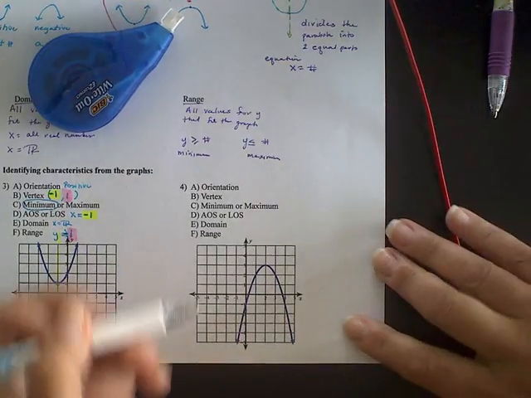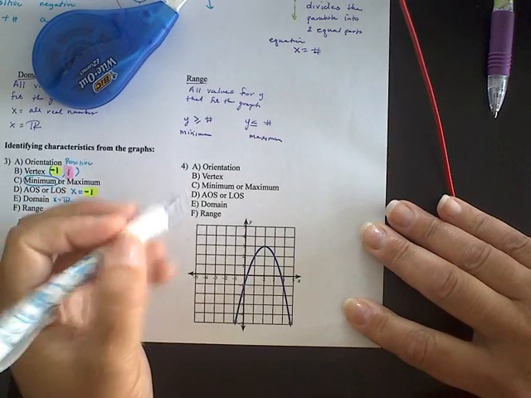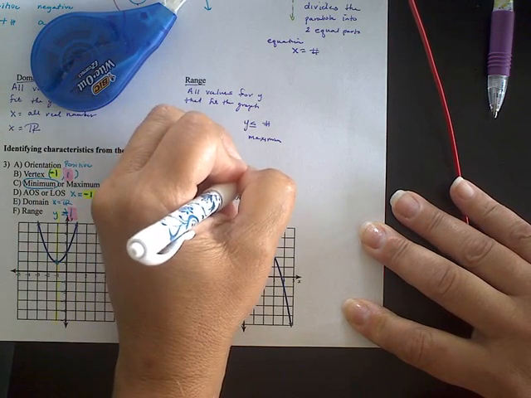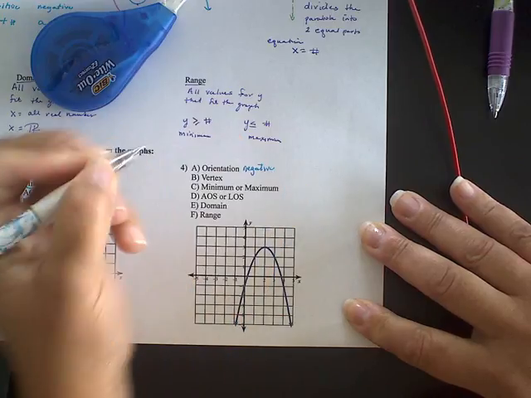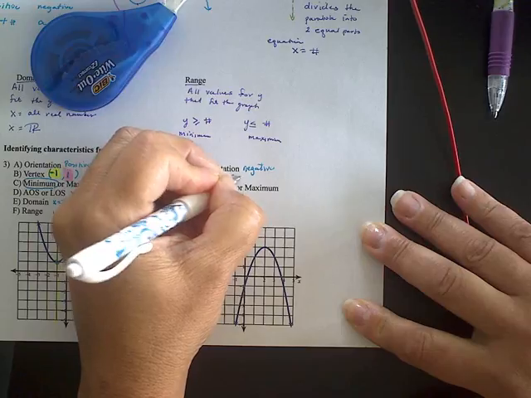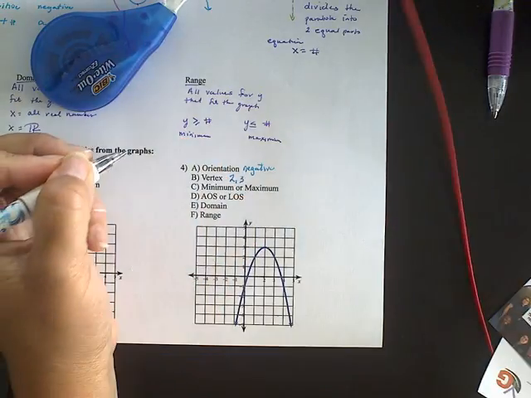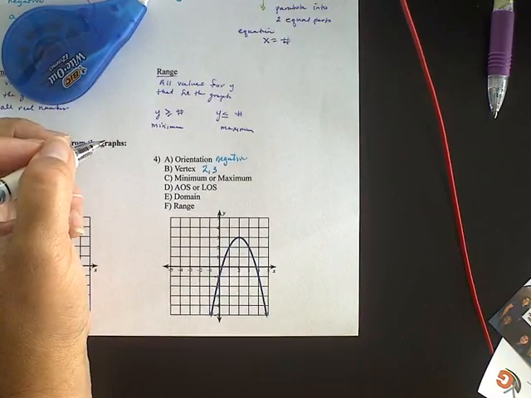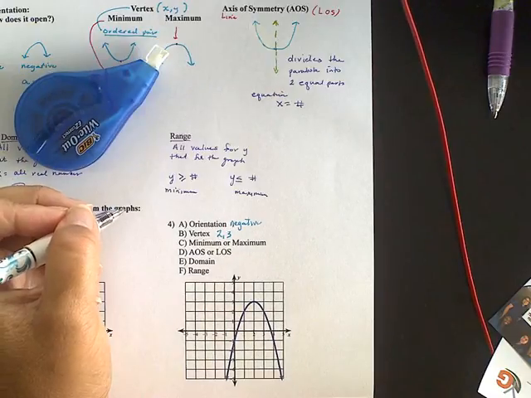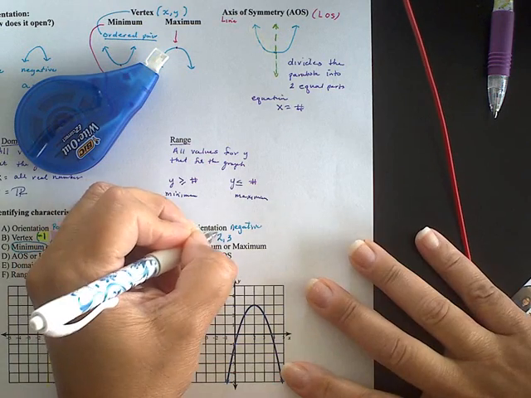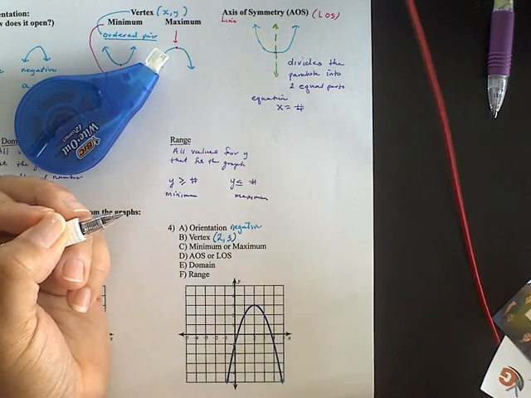Looking at this, the orientation is opening down, so it has a negative orientation. The vertex is at this coordinate, which is (2, 3). Some of you wrote your answer like this for the vertex. You need to have it as an ordered pair.